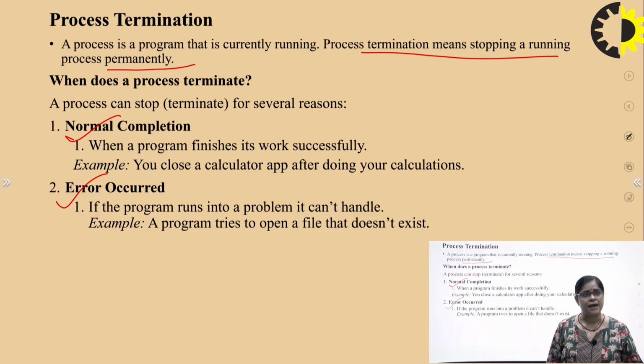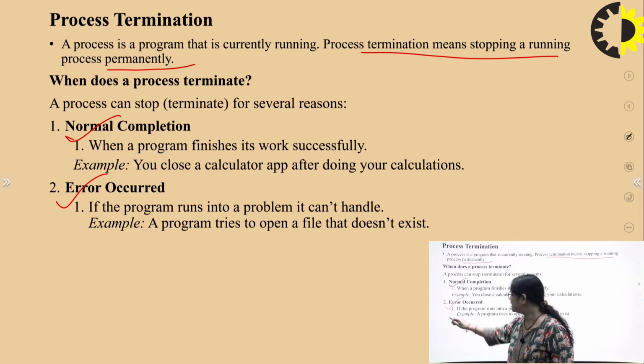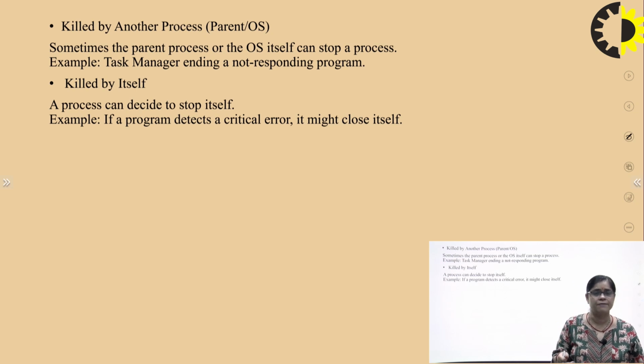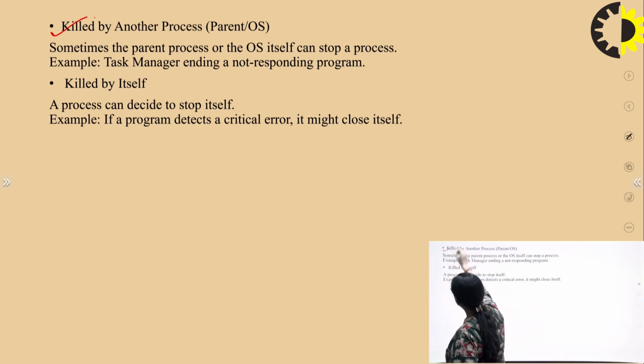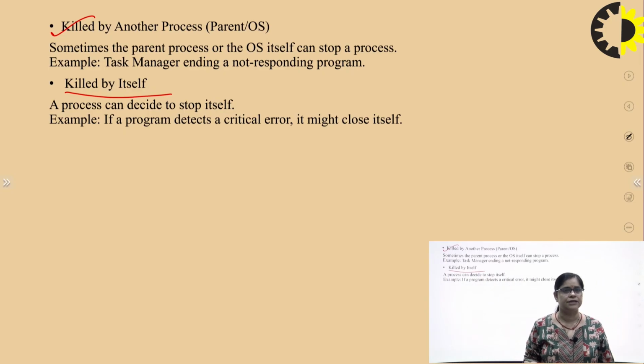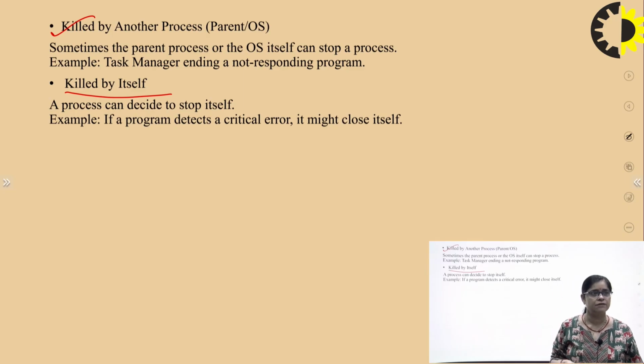That means the program runs into a problem that cannot be handled, for example, you want to open a file and it does not exist. Third, the process is killed by another process, for example, when the task manager ends a non-responding program. Fourth, it is killed by itself, which means a process can decide to stop itself. If a program detects a critical error, it might close itself. So those are the reasons why a process is terminated.